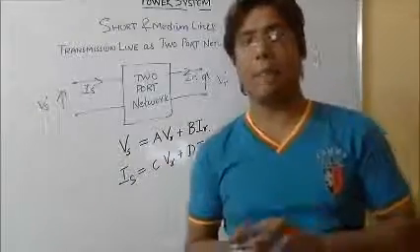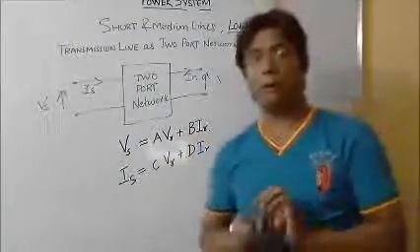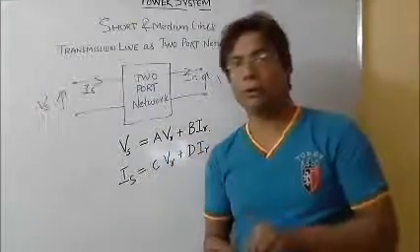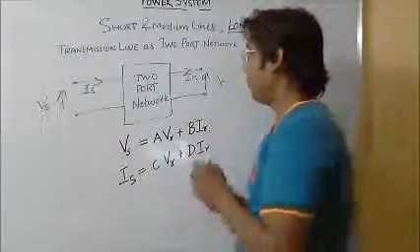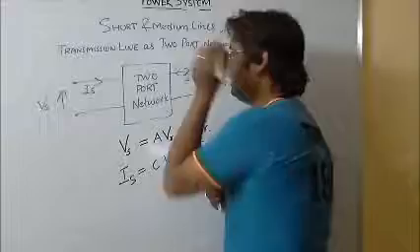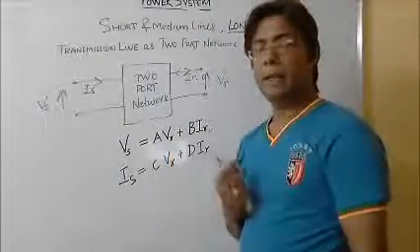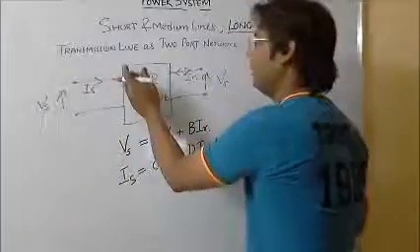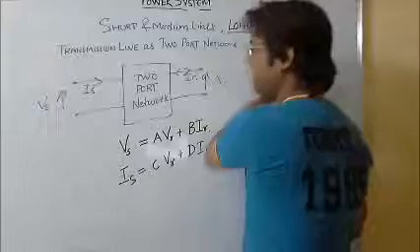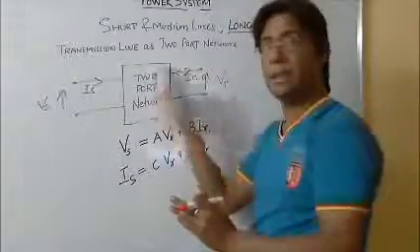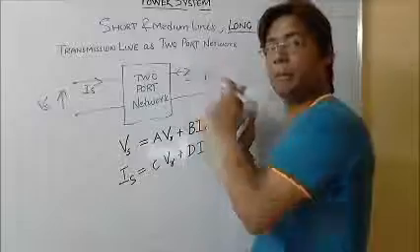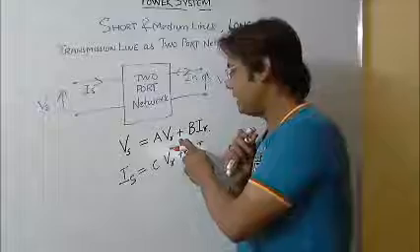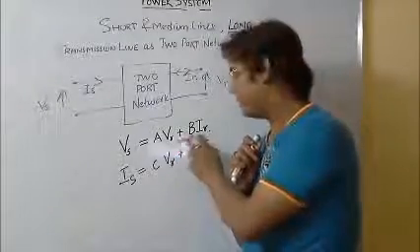Please remember that in a two-port network these terms are minus, but here it is plus, because in a two-port network the current normally goes in one direction, but in a transmission line the receiving current is in the opposite direction to that of a two-port network. So minus minus becomes plus.